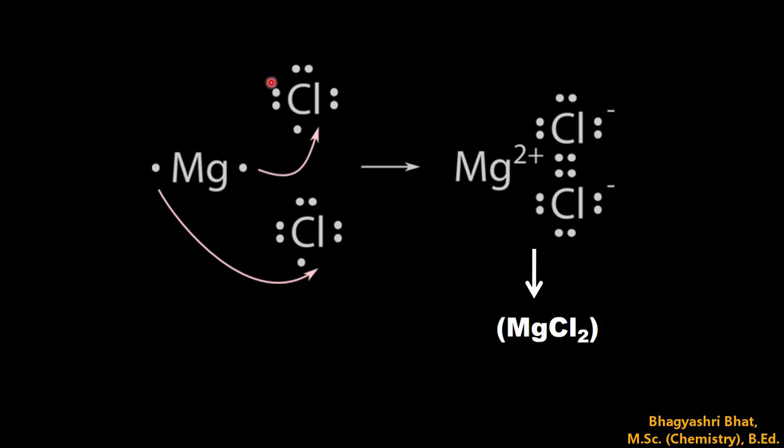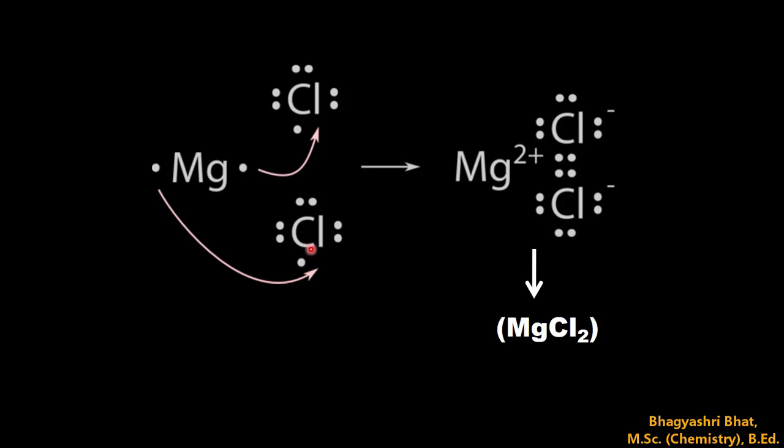Okay, so this is the electron dot structure of magnesium chloride. We know that the atomic number of magnesium is 12. Since the atomic number is 12, its electronic configuration is 2, 8, 2. So I have represented those two valence electrons by two dots here. It transfers one electron to one chlorine atom and another electron to another chlorine atom. By doing so, both magnesium and chlorine atoms get stabilized.